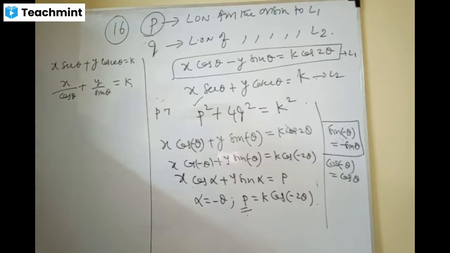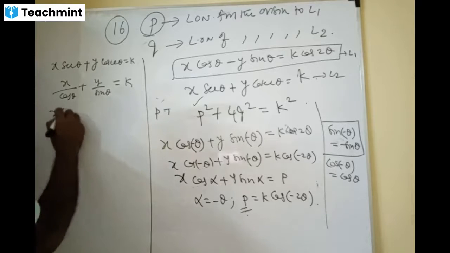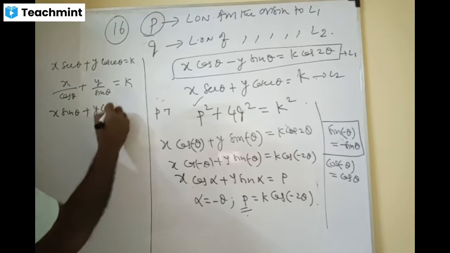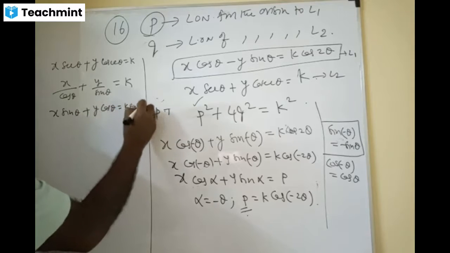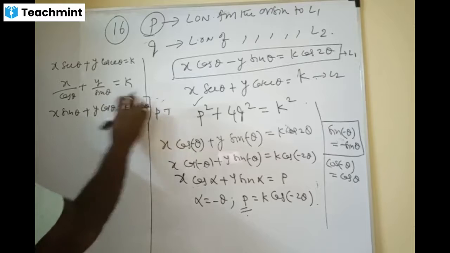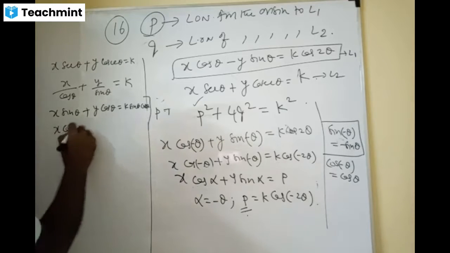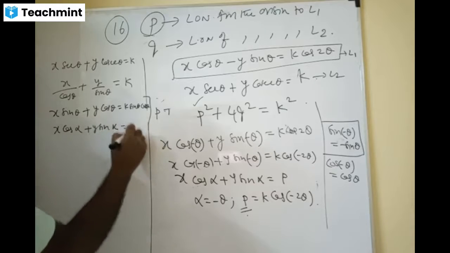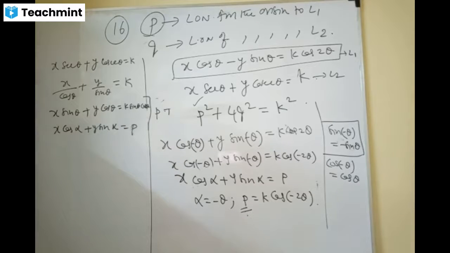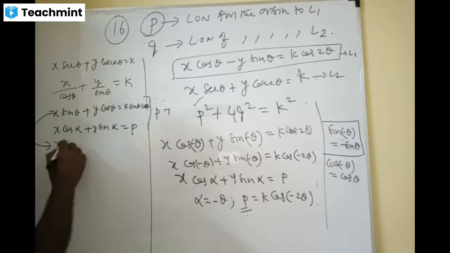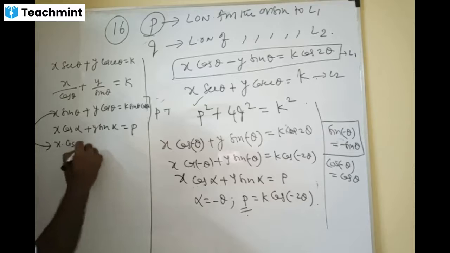You go for x sin theta plus y cos theta is equal to k sin theta cos theta. Can I write like this? Cross multiplied, LCM. You are able to see, right? Now you tell me, we wanted x cos alpha plus y sin alpha is equal to P, right? So shall I write this one as x into sin theta can be written as cos of pi by 2 minus theta?